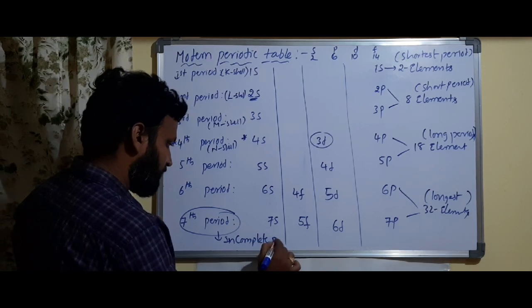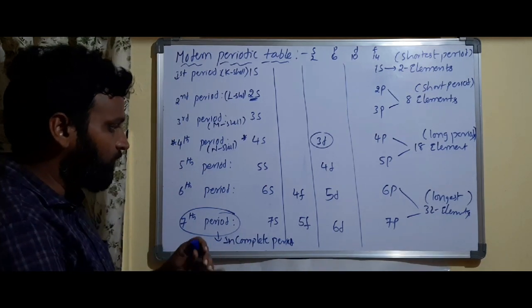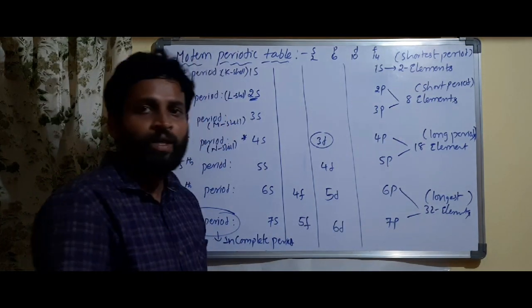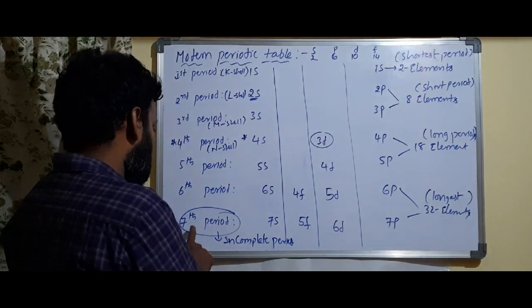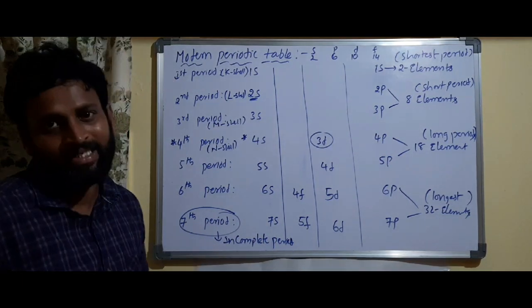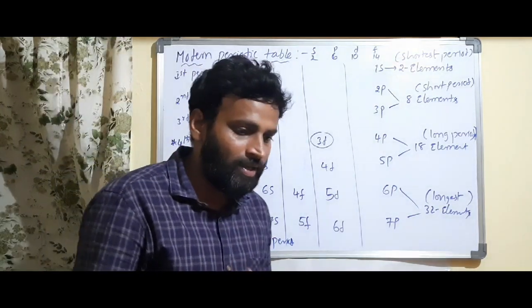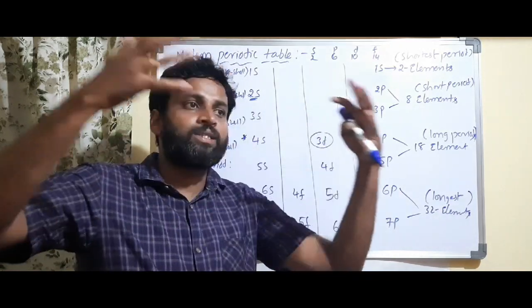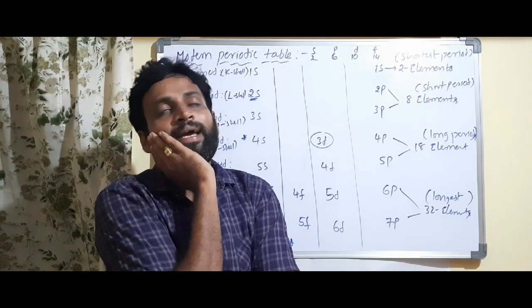Incomplete period, why? Because any newly discovered elements we will place in the 7th period itself. Sir, you may have a doubt: if the 7th period is completed and, suppose, 10 new elements come after the 7th period is completely filled, where do we put the elements?